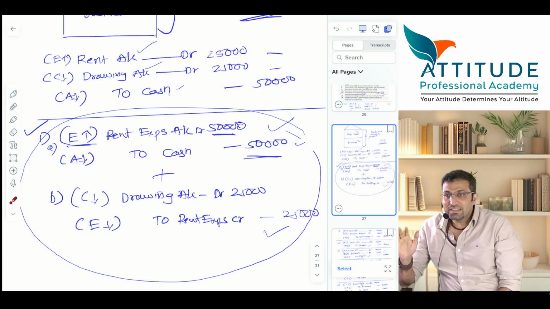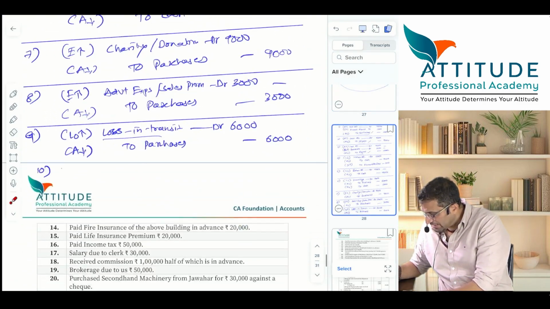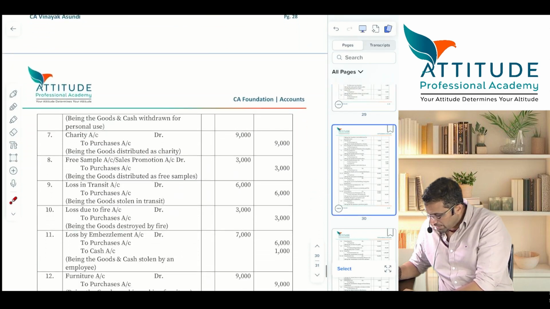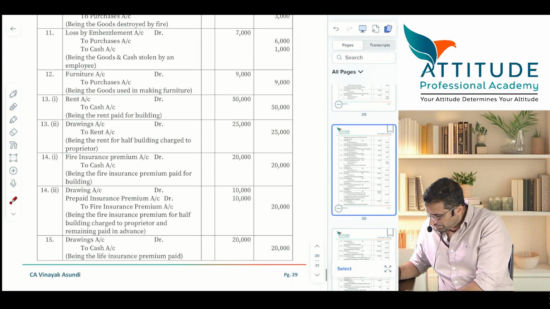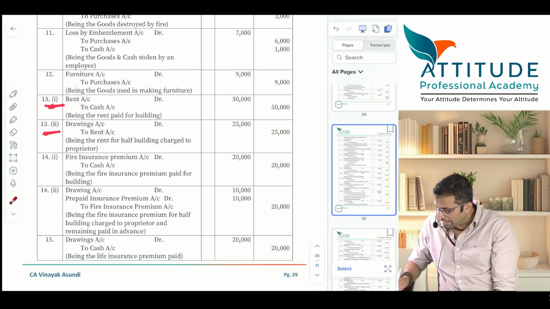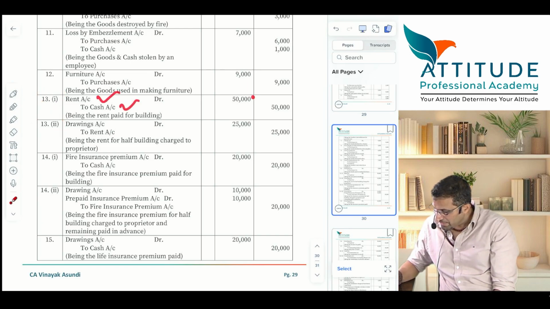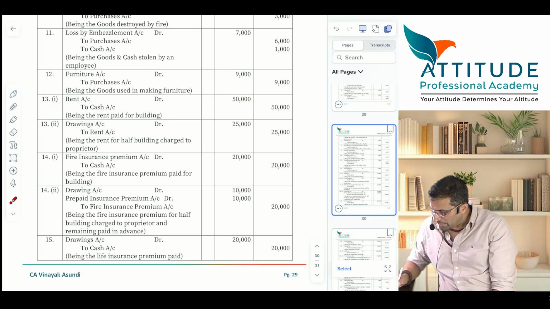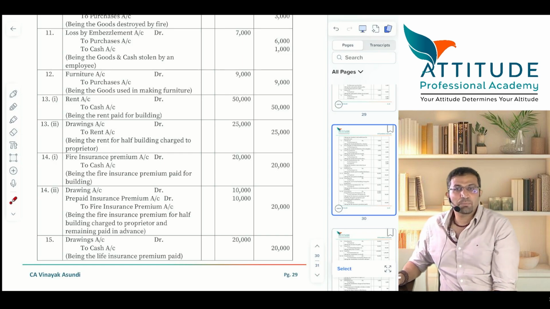Shall we go ahead? Okay, we will see what is written in the answer. Look, two entries are passed. Rent account debit to cash 50-50. Is this a correct entry or a wrong entry? It is wrong. Only rent is wrong. Cash credit is equal. But rent should have been debited by only how much? 25. Now tell me what they have done. Drawings to rent. Have they done it? Yes or no? Because 50% is related to what? Personal expense.